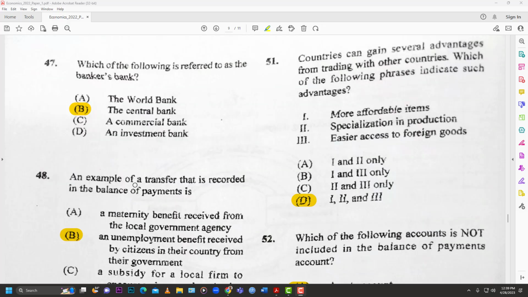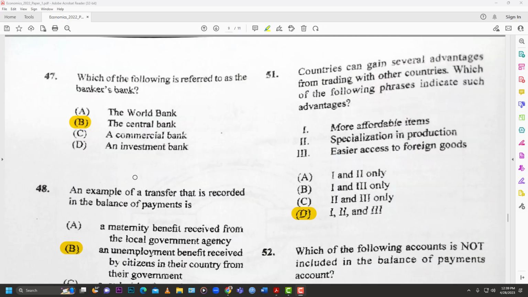So 51, countries can gain several advantages from trading with other countries. Which of the following phrases indicates such advantages? We have options here. More affordable items, 1. Specialization in production, 2. Or 3, easy access to foreign goods. And the best answer here is D, all of the above. Once you're trading, you have access to different types of products.